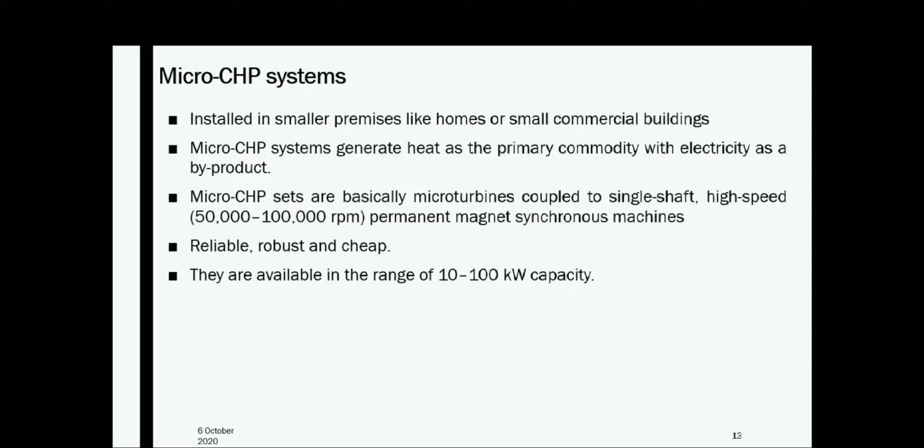And the scale of heat generation for individual unit is small. So therefore micro CHP plants have greater flexibility in matching several small heat loads. So micro CHP systems are typically for customers who have small heat loads.